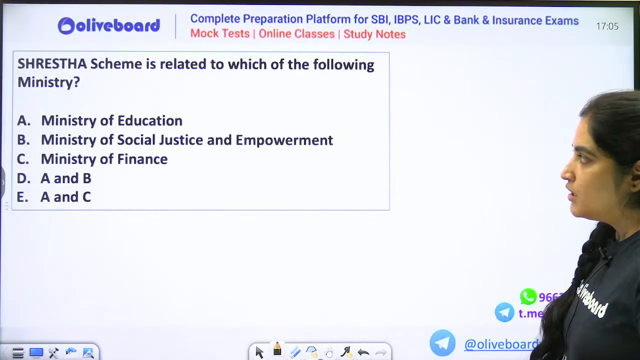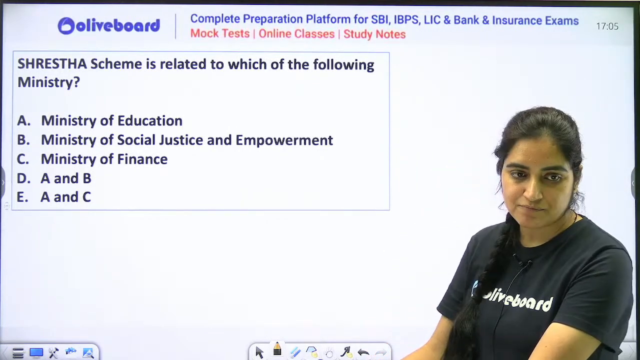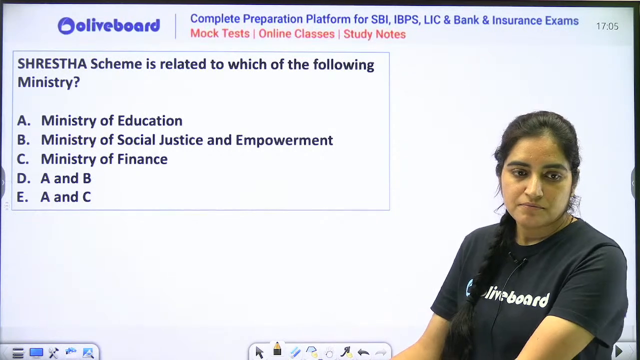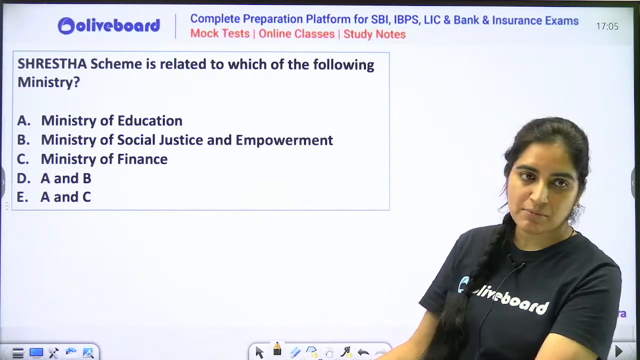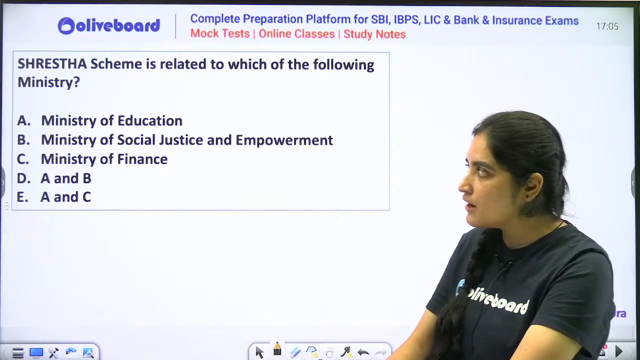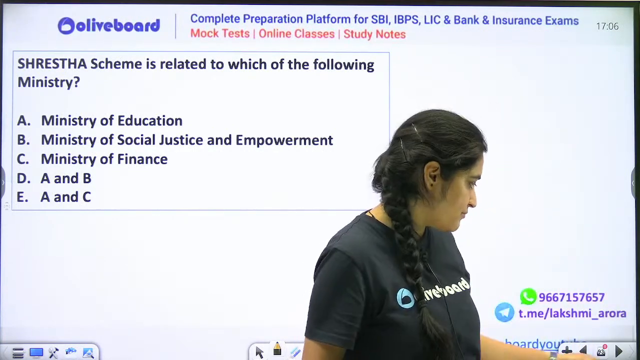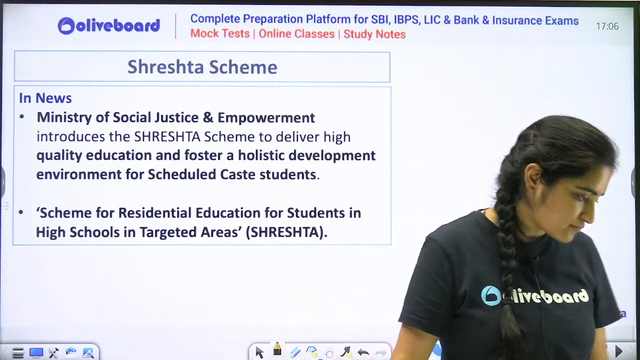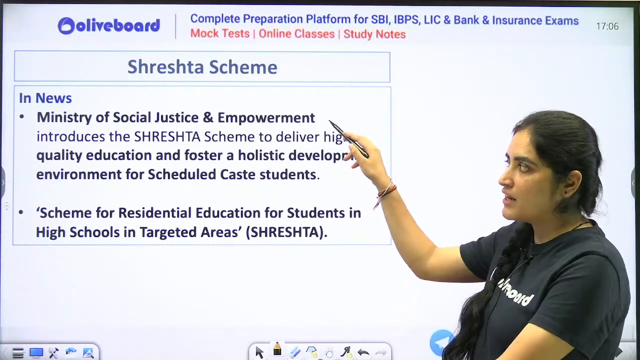Now, let's move ahead. The first question for you all is Shrestha scheme. Tell me about Shrestha scheme. Shrestha scheme is related to which of the following ministries? Is it related to the Ministry of Education, Social Justice and Empowerment, Ministry of Finance, or what? So, Shrestha scheme is basically related to Social Justice and Empowerment.